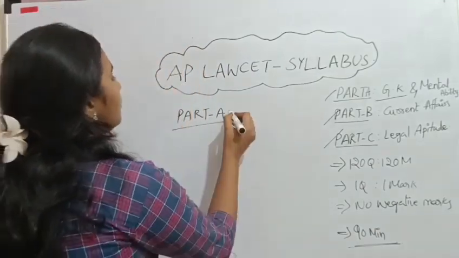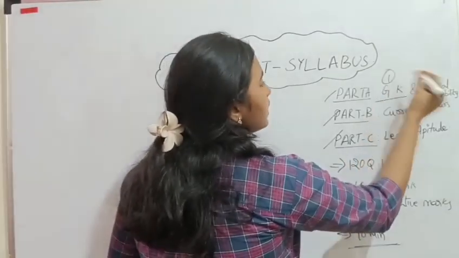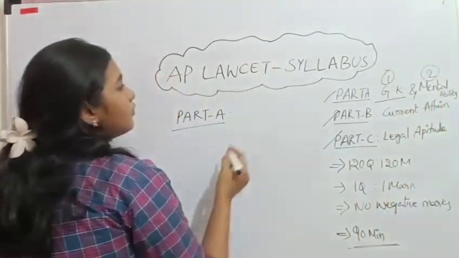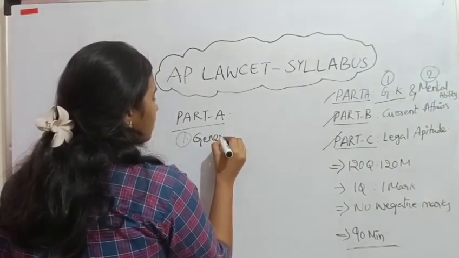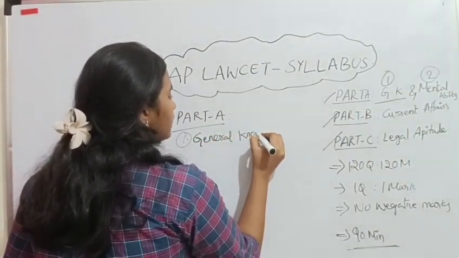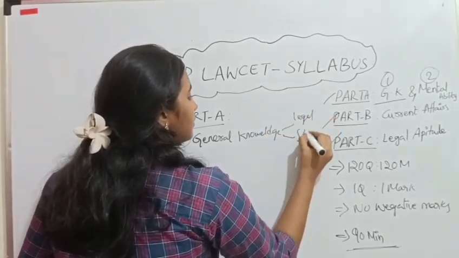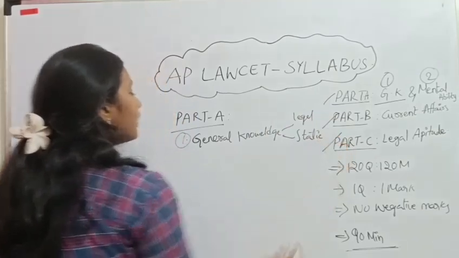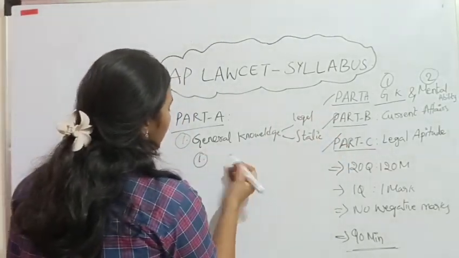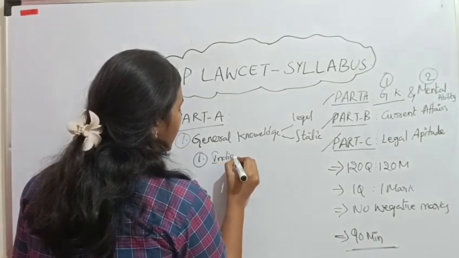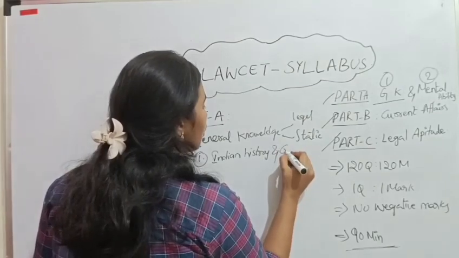So let's move to part A. In part A, there are two topics. One, general knowledge, and second one, mental ability. So firstly, we discuss general knowledge. General knowledge is of two kinds, legal and static. The first subtopic is Indian history and geography. The questions will be asked from Indian history and geography.